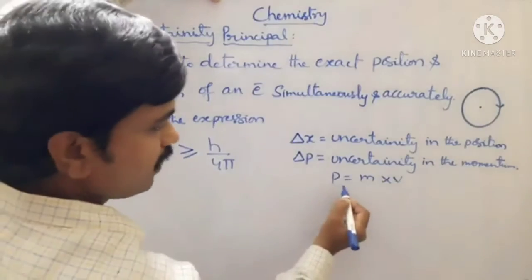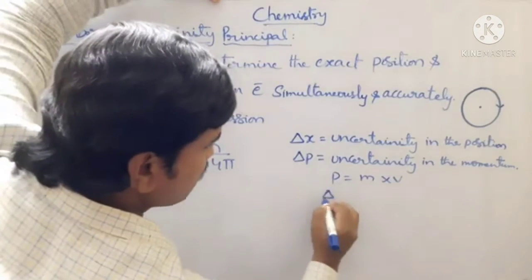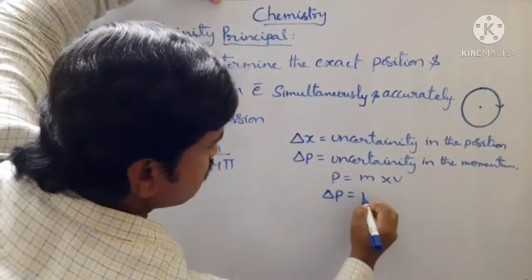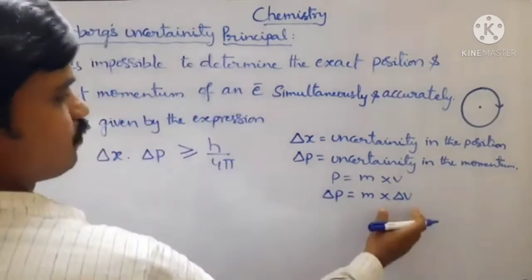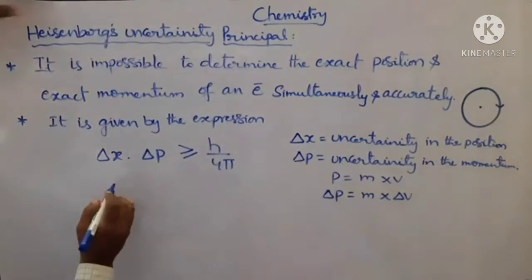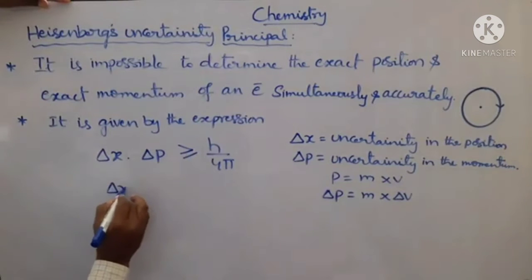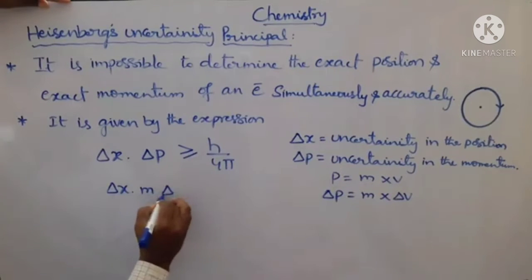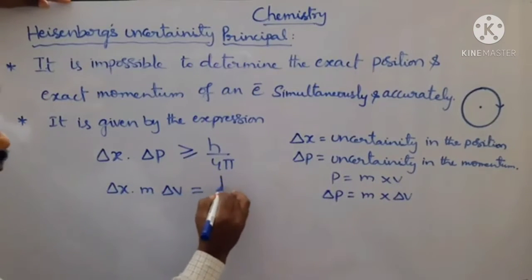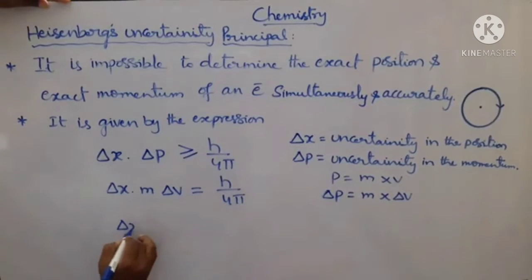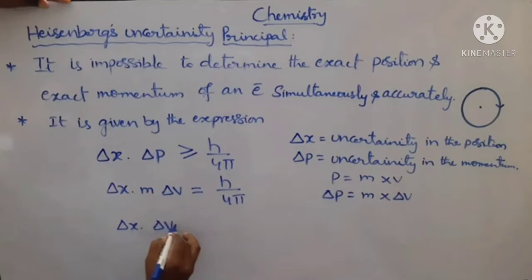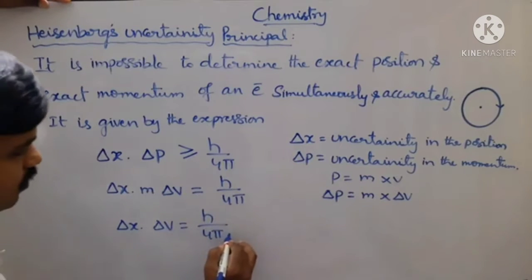We know momentum p is equal to mass into velocity. That's why change in momentum, delta p, is equal to mass into change in velocity, delta v. So substitute this value in this equation: delta x into m delta v is equal to h by 4 pi. Now delta x into delta v is equal to h by 4 pi m.